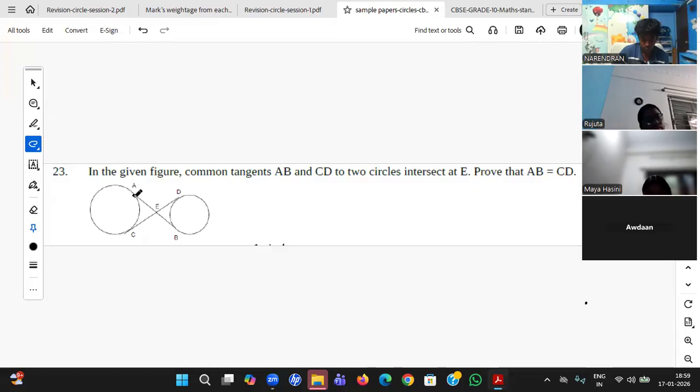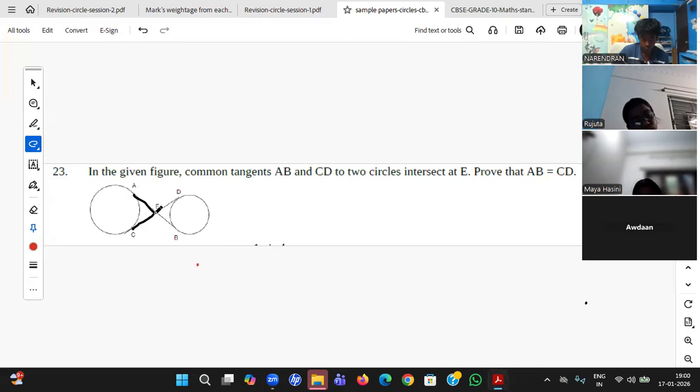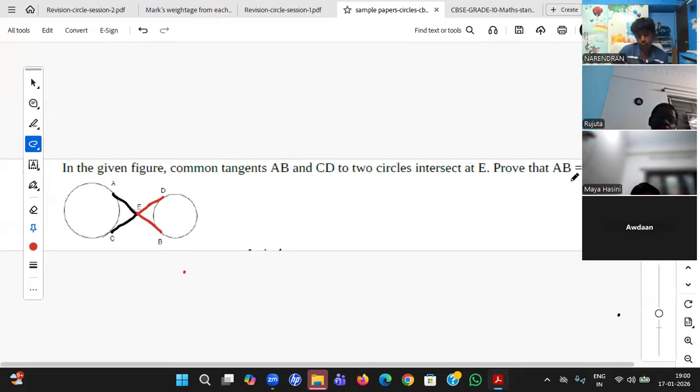So I'm able to see AE equal to EC. Same color I'm using, 10.2, and ED equal to EB. Okay, theorem 10.2 I have applied. I don't see any triangles, nothing I can see. But whenever proof is given, we always start with one side, right? Let me go with the left hand side, sure.